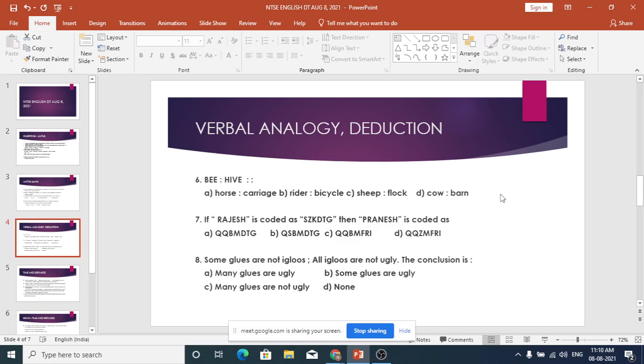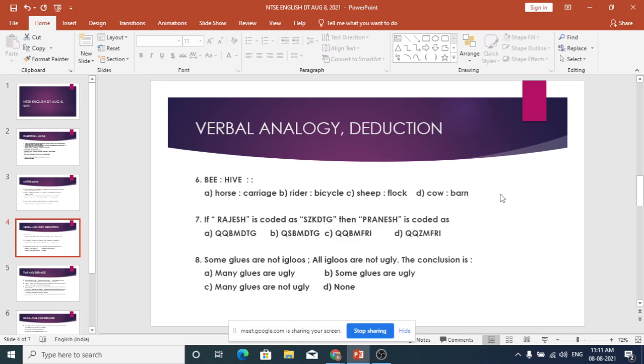We'll look at this. So here they have given bee is to hive. It's a verbal analogy. Bee and hive. What is hive? Have you heard of hive? It is a home of... தேன் கூடு. Yeah, it's a home of bees, called a hive. So similarly, they have given 4 options. You have to find out which is the right option, which has got a similar relationship.